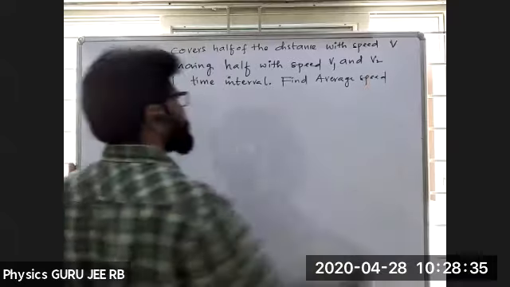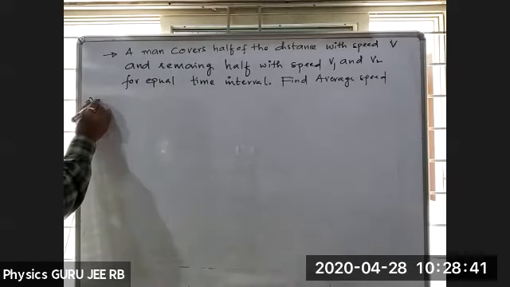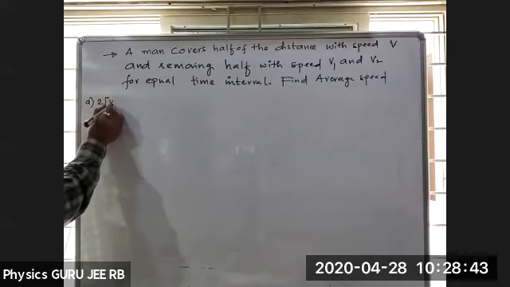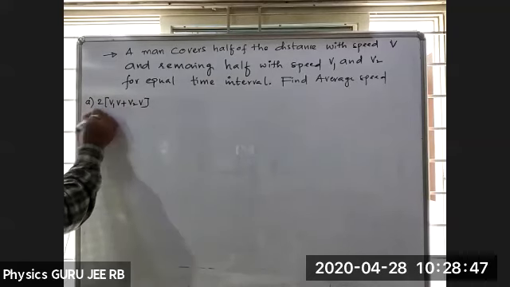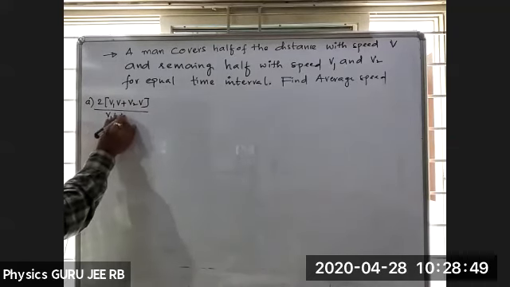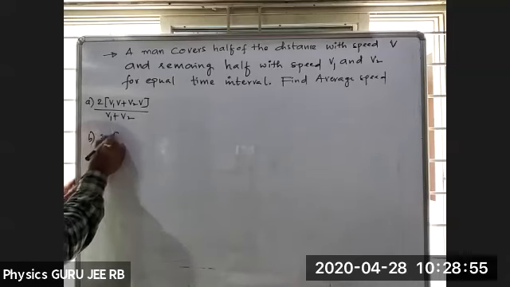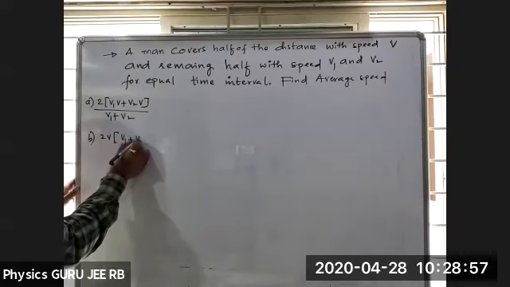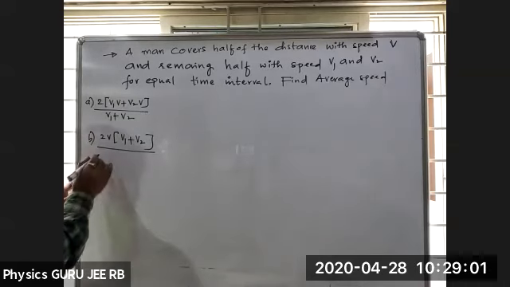So I'll write the options here. Option A: 2v into v1 plus v2, divided by v1 plus v2.